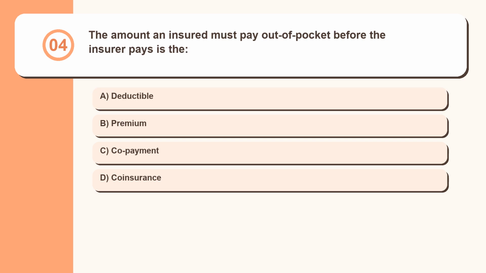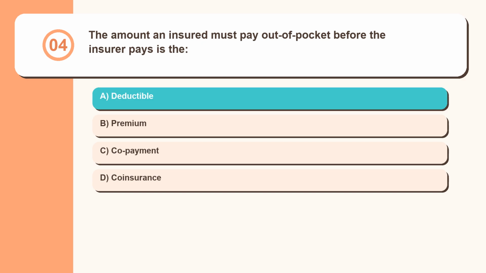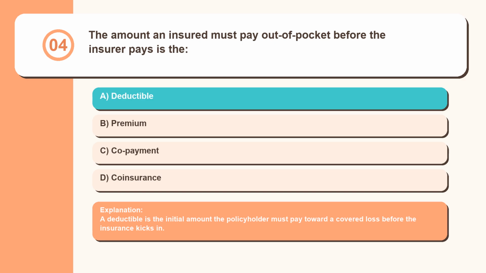Question 4. The amount an insured must pay out of pocket before the insurer pays is the deductible, premium, copayment, or coinsurance? A deductible is the initial amount the policyholder must pay toward a covered loss before the insurance kicks in.